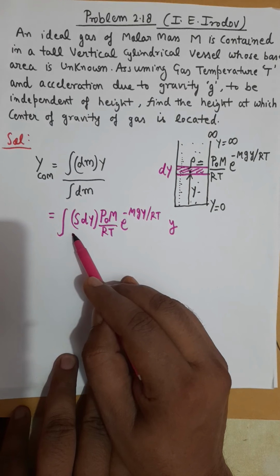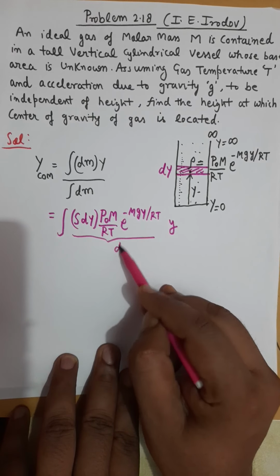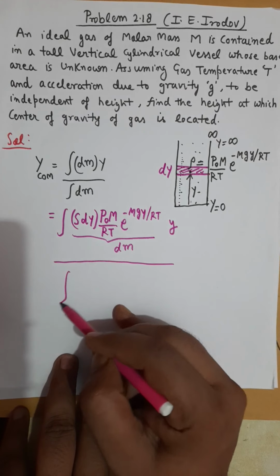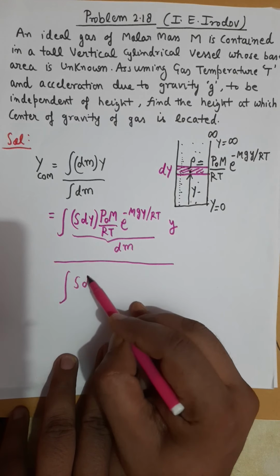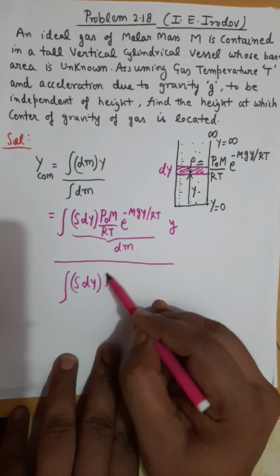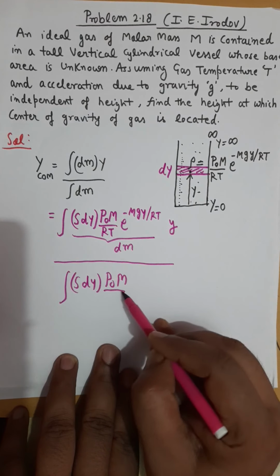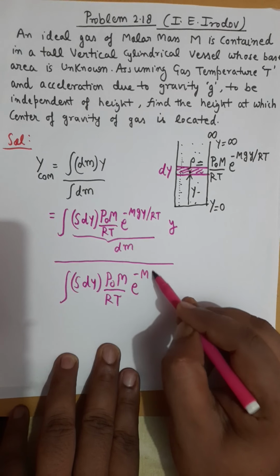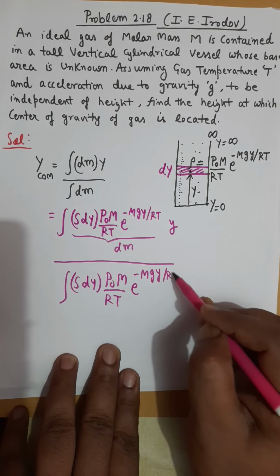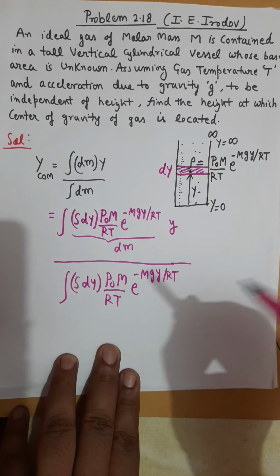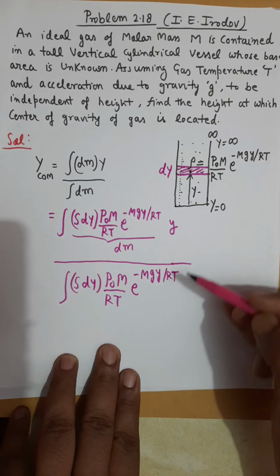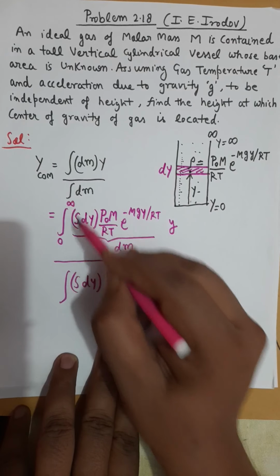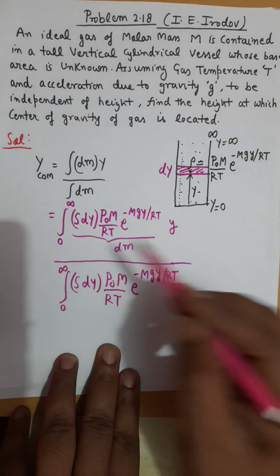So this whole part is my dm value times y, divided by the integral of that dm value, which is S dy P naught M by RT e to the power minus mgy over RT. And the limit of y will be from 0 to infinity in both.